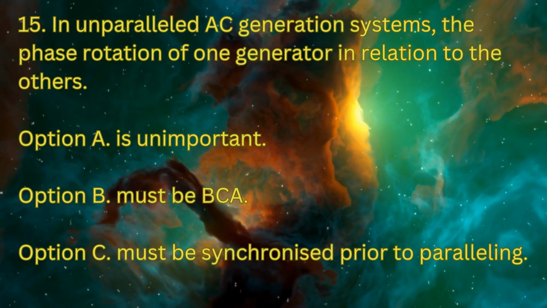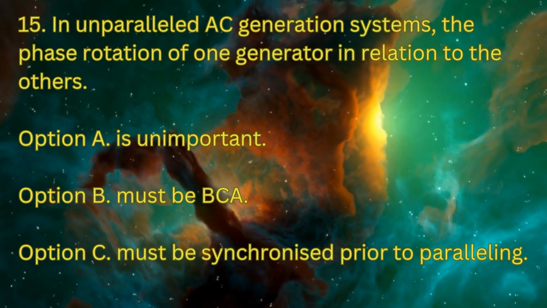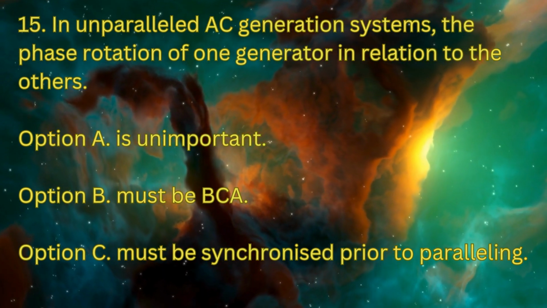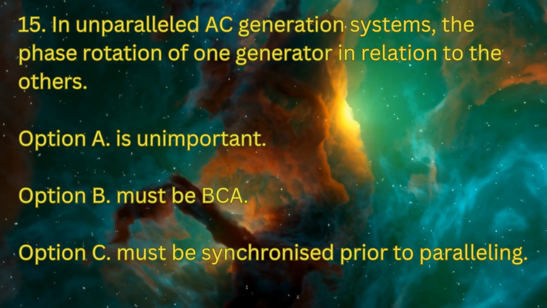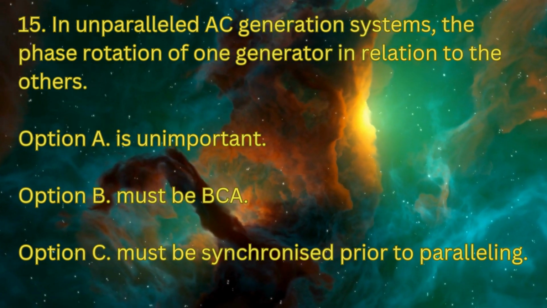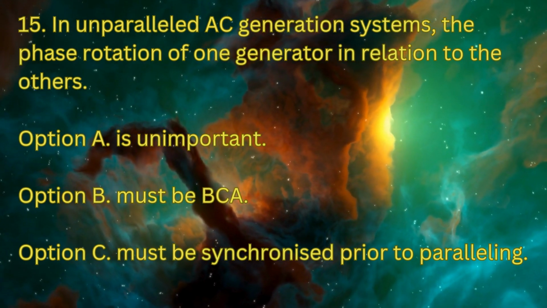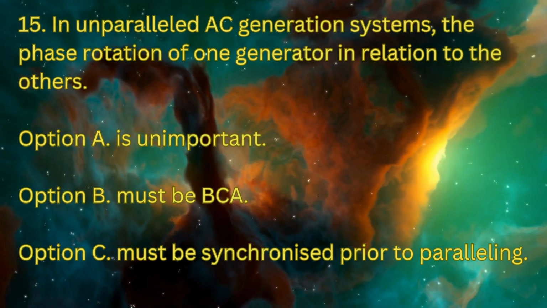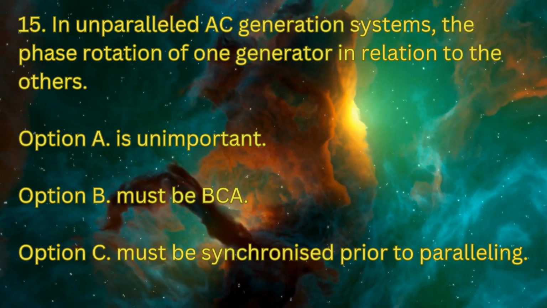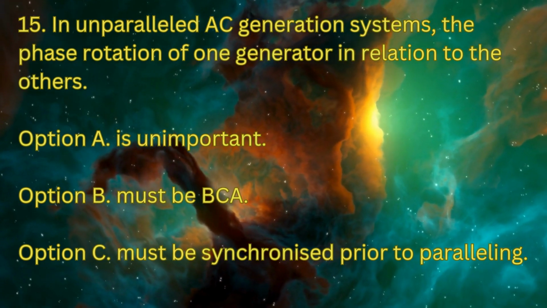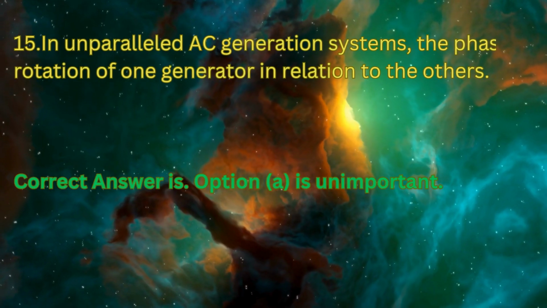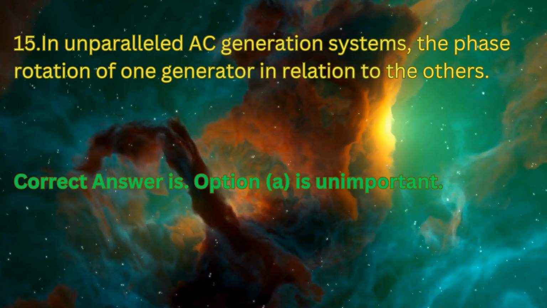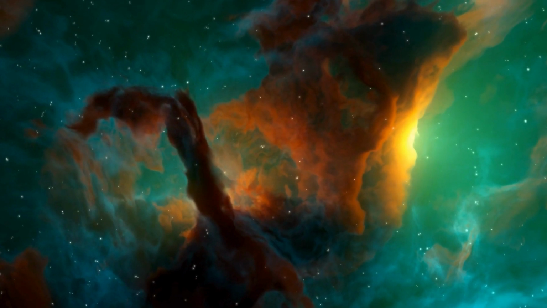Question number 15. In an unparalleled AC generation system, the phase rotation of one generator in relation to the others: option A, is unimportant; option B, must be the same; option C, must be synchronized prior to paralleling. The correct answer is option A, is unimportant.